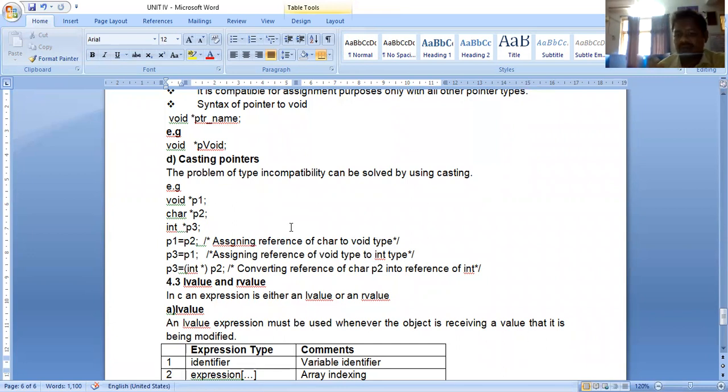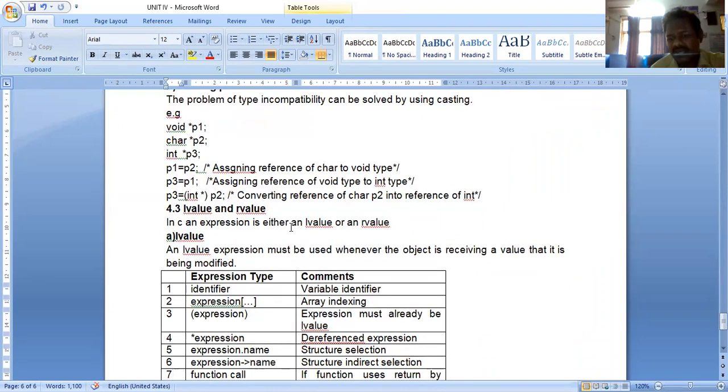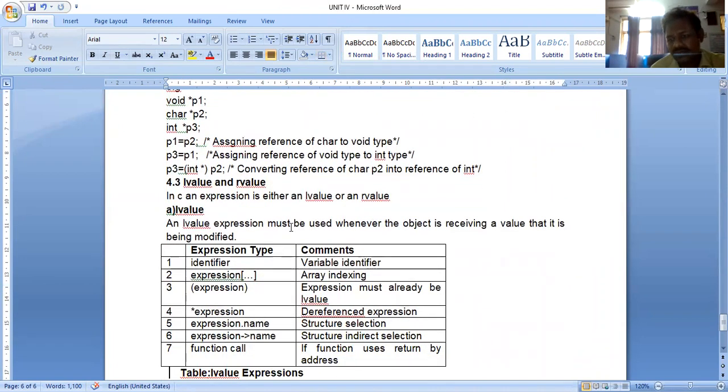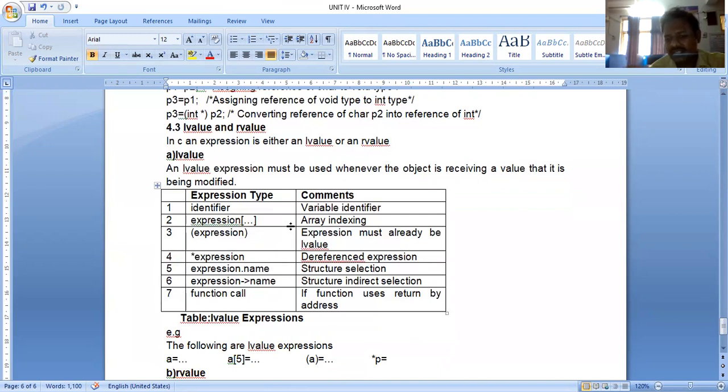Next, L value or R value. L value means always left hand side operands. Left hand side identifiers are called L value expressions. What are the different L value expressions? Identifier, expression, array indexing, expression enclosed in parentheses, star expression, expression dot name, expression arrow name, function.